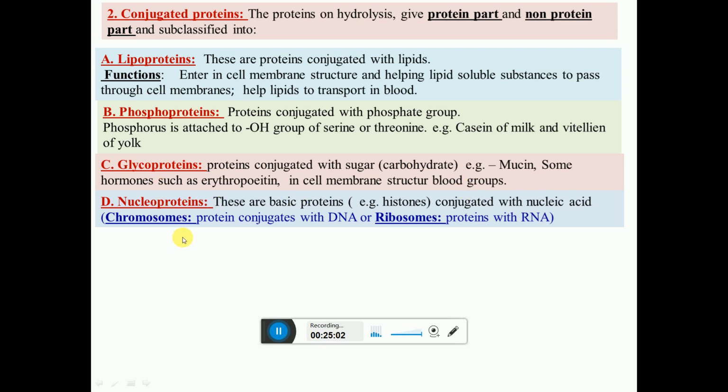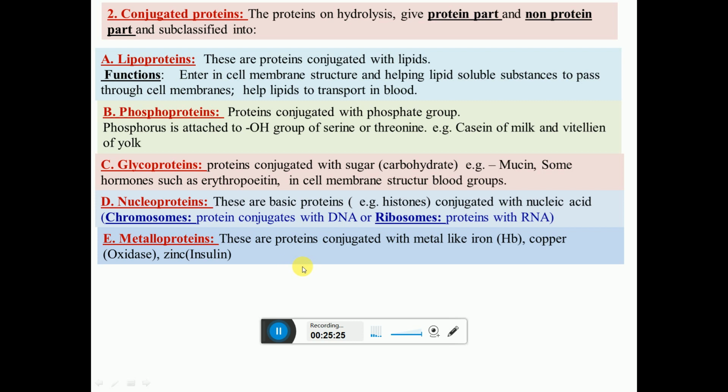Some hormones such as erythropoietin, the cell membrane structure, and blood groups have glycoproteins. Then nucleoproteins: these are the basic proteins, histones, conjugated with nucleic acid. If histones conjugate with DNA, they form the chromosome. If histones conjugate with RNA, they form the ribosomes. So chromosome is DNA plus histones, ribosome is RNA plus histones. They are called nucleoproteins.